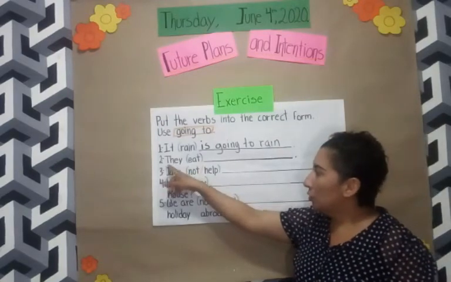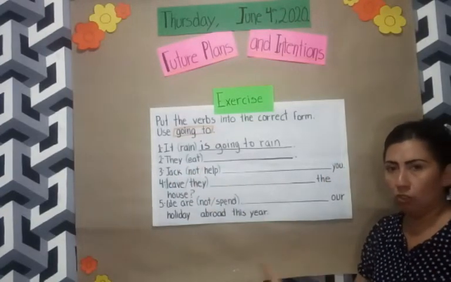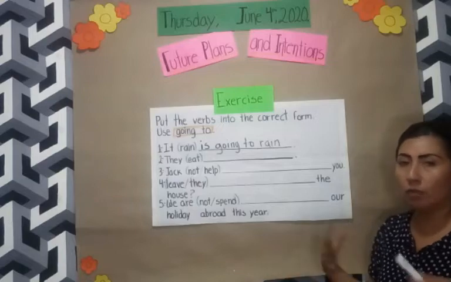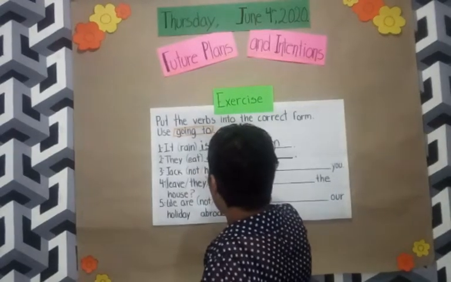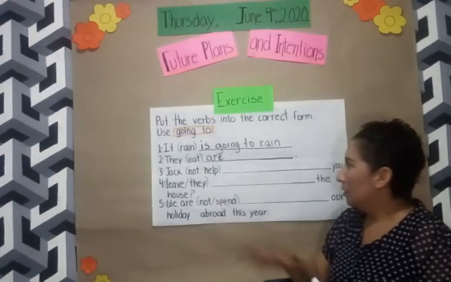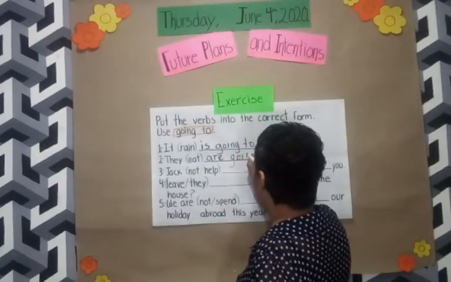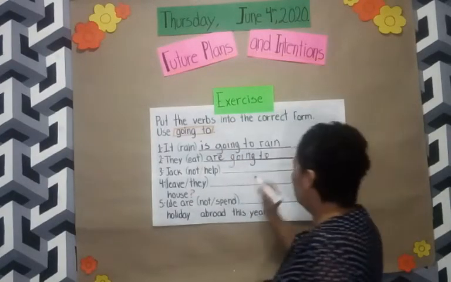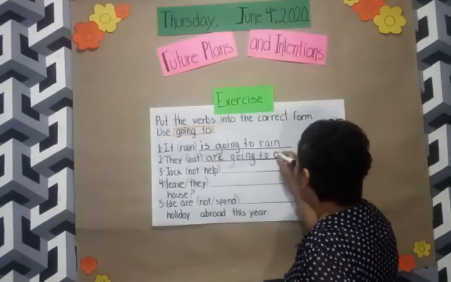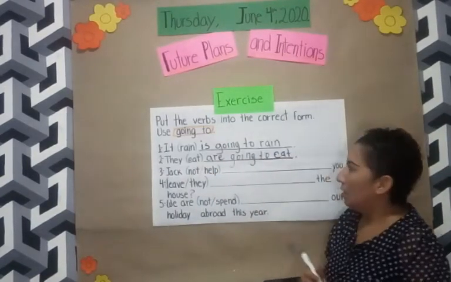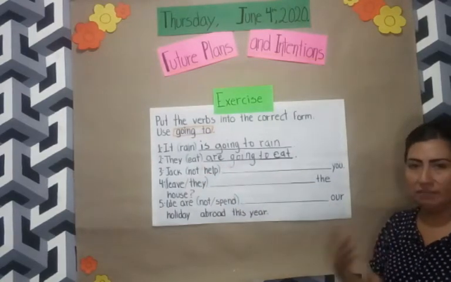We have number 2, they. In this case, remember, we are going to use are with I, we, you, and they. They, we have are, and later we are going to use going to, and last one we have the main verb eat. They are going to eat is in affirmative.